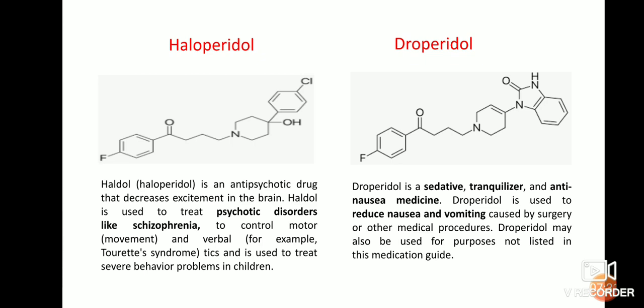Next is droperidol. Droperidol is a sedative, tranquilizer and nausea medicine. Droperidol is used to reduce nausea and vomiting caused by surgery or other medical procedures. It is also used for purposes not listed in the medication guide.